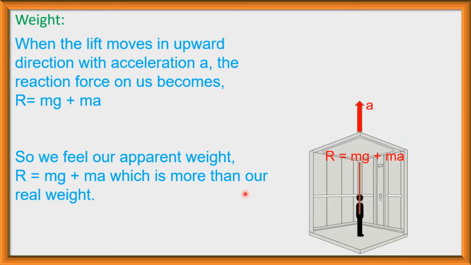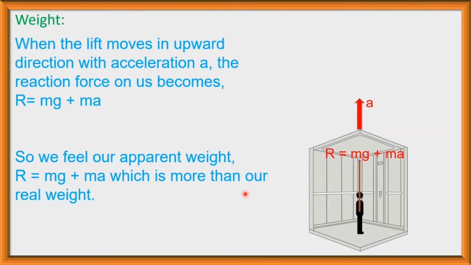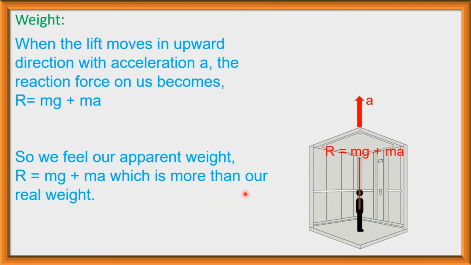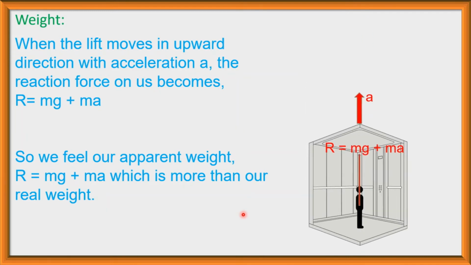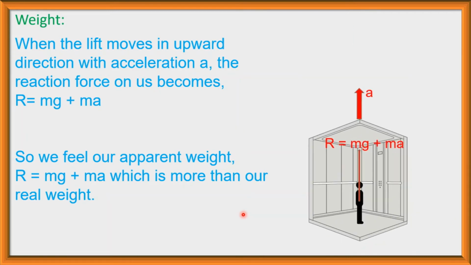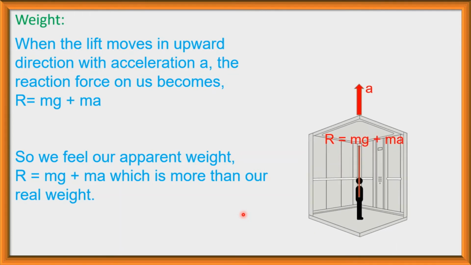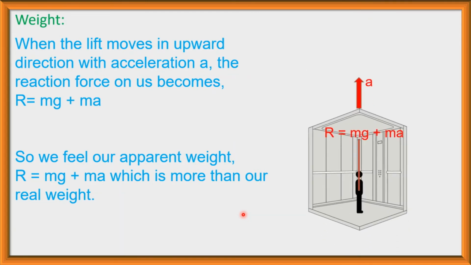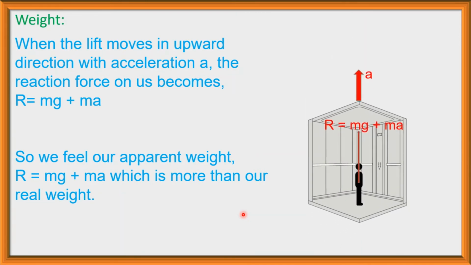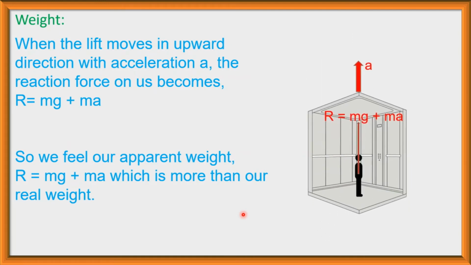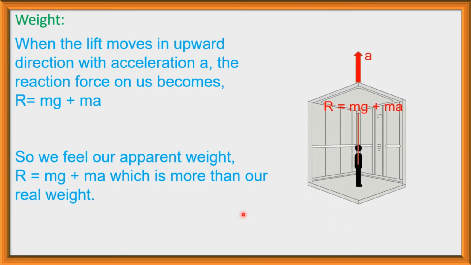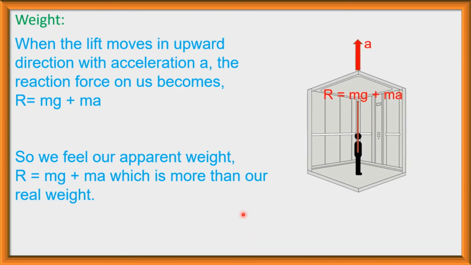Therefore, inside the lift, when the lift starts to move, we feel our weight more than our real weight.